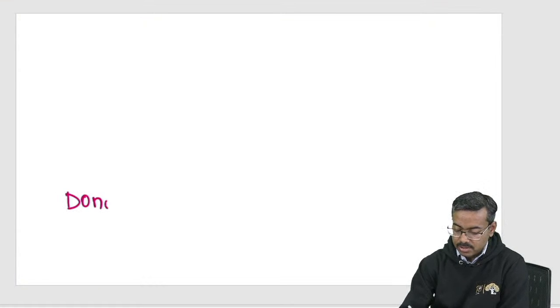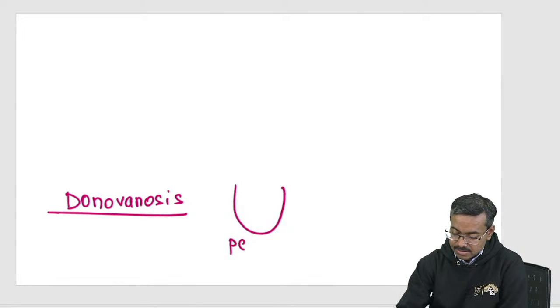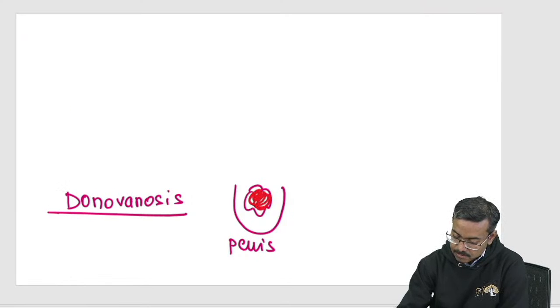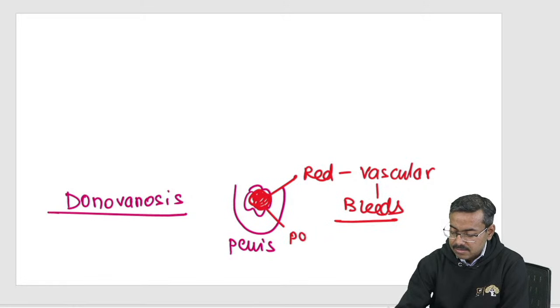Giemsa stain is used in a disease called donovanosis. Okay, that's an STD. In donovanosis, the penis again has an ulcer. Now interestingly, this ulcer is extremely red. So I'm going to give it a bit of a red color. And the red is because it is very vascular and it bleeds. And it's painless. But the question has to say bleeding.